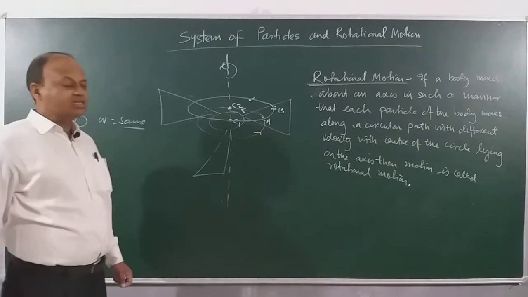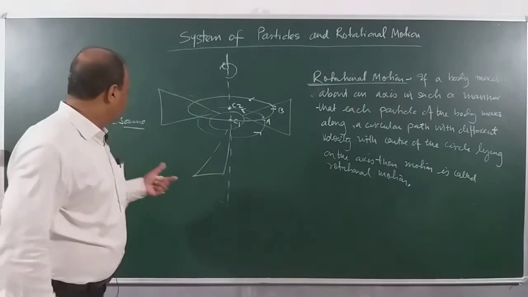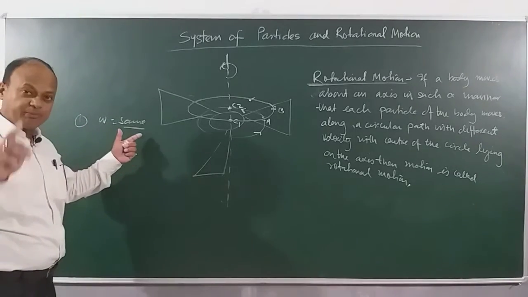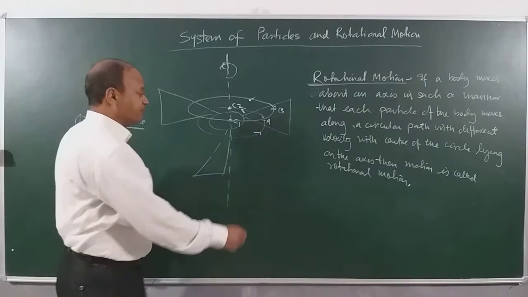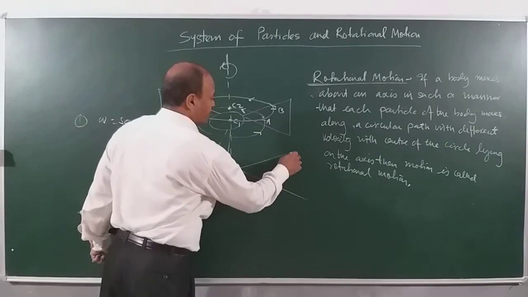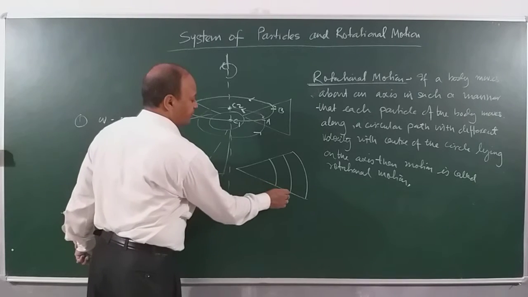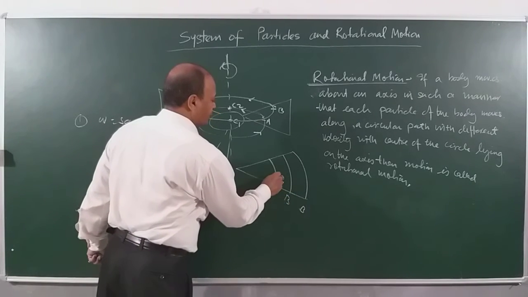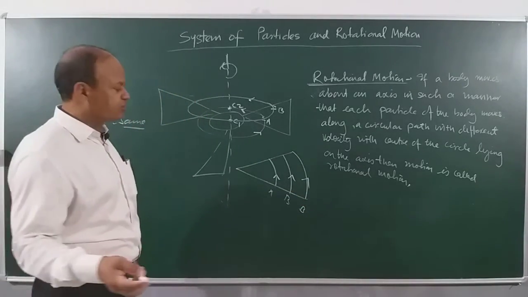for all the particles which are making up the rigid body. Their angular velocity is the same. Keep in mind this property, that the angular velocity of each particle is the same. I give you a very simple example. Suppose I take three particles, A, B and C, on the fan, and they all are rotating in the anti-clockwise sense. They can rotate along the clockwise sense also.